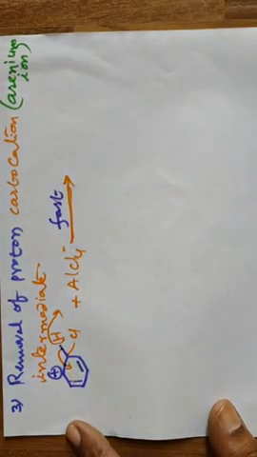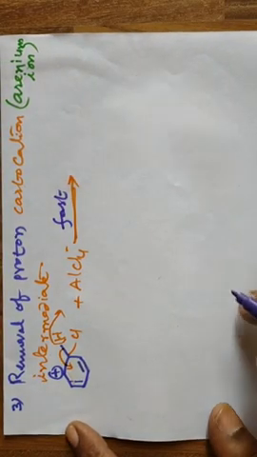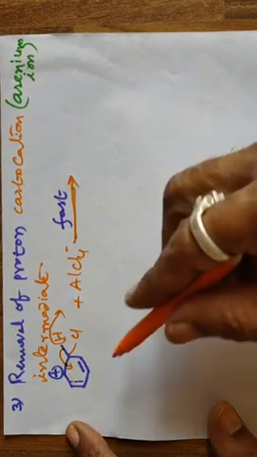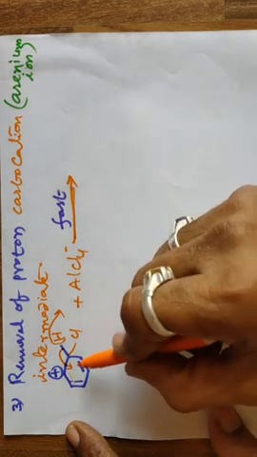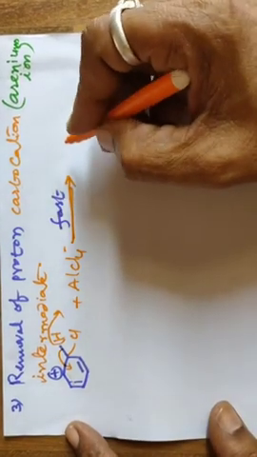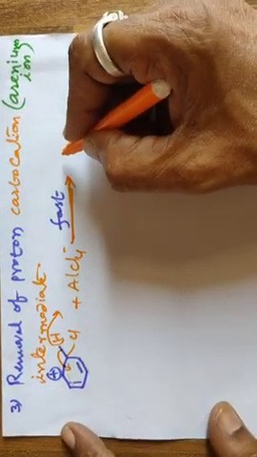So this is the style we are writing. One of the steps is slow, some are fast steps, like that we are going to show. The first step is also a fast step. Yes, why is it a fast step? Because retainment of aromaticity is the driving force of this fast step.